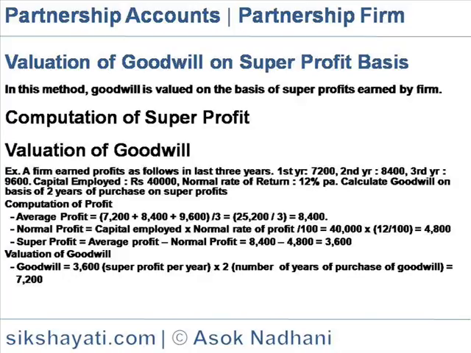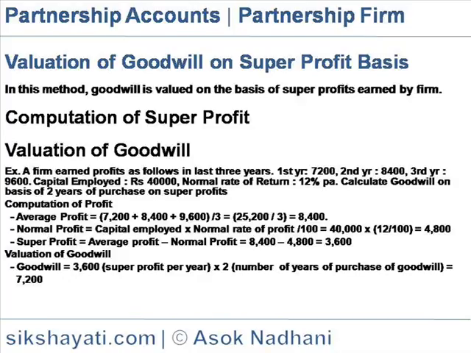Here, computation of profit: average profit is 7,200 plus 8,400 plus 9,600 by 3, is equal to 25,200 by 3, is equal to 8,400. So normal profit is capital employed into normal rate of profit, is equal to 40,000 is the capital employed, so 40,000 into 12 by 100, 12% is the normal rate, is equal to 4,800.